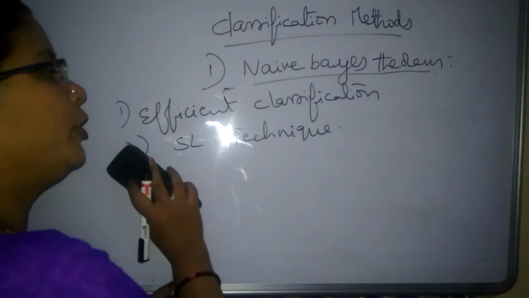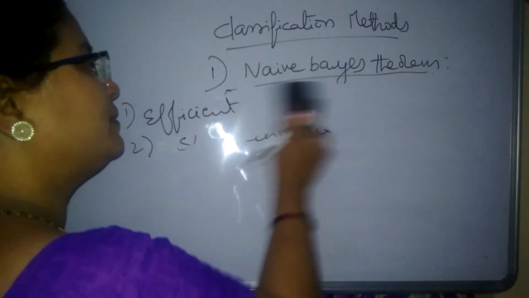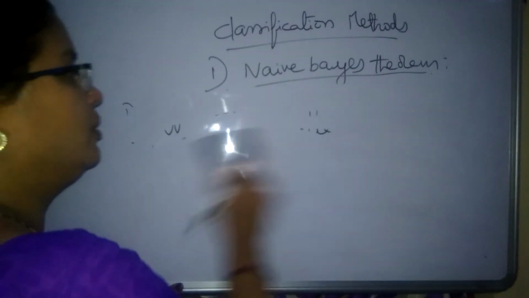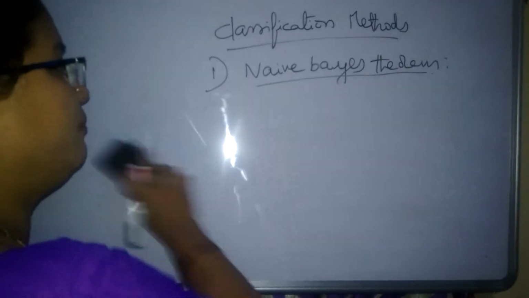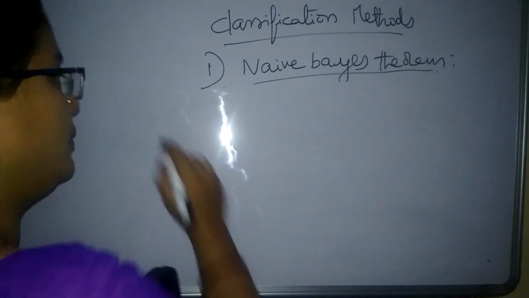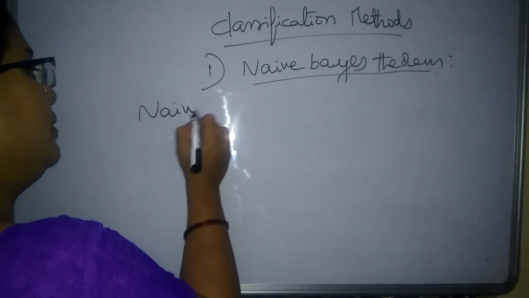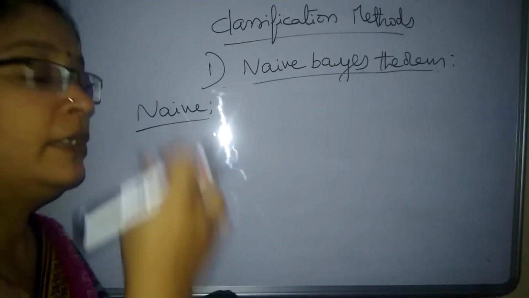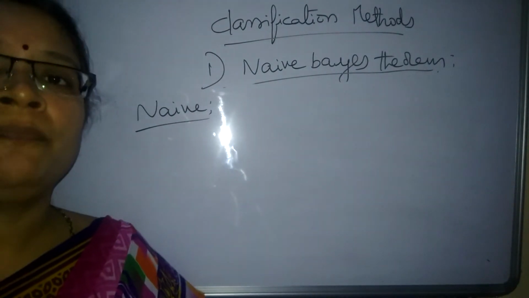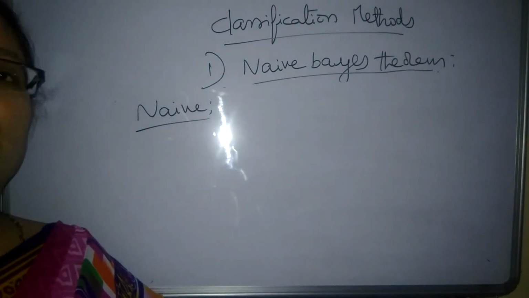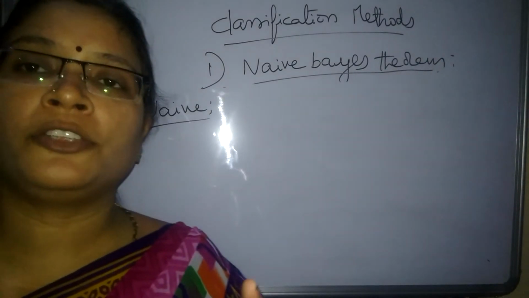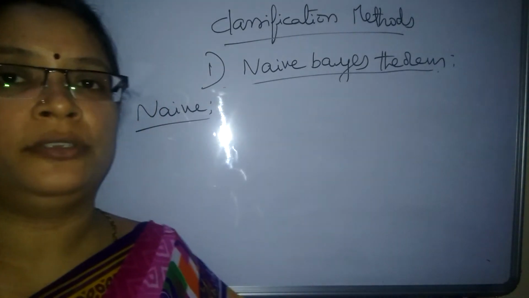Next, we are going to talk about why the name is given as Naive Bayes. What is the meaning of Naive and what is the meaning of Bayes? First we see why the name is given as Naive. Whatever data set we have taken, the data set is the collection of a number of features.